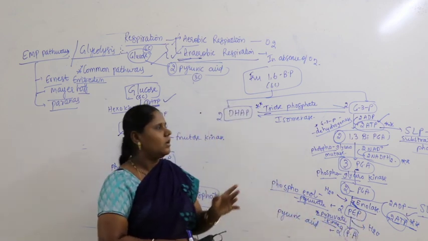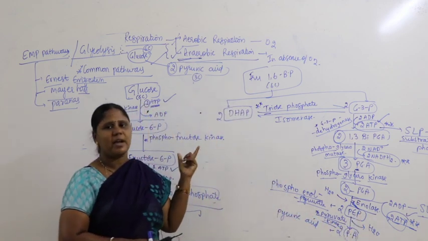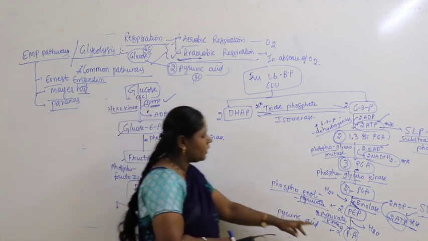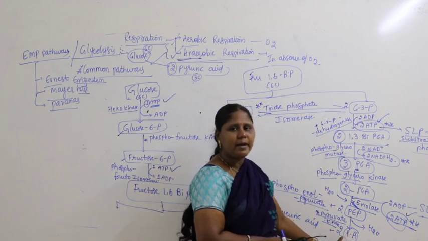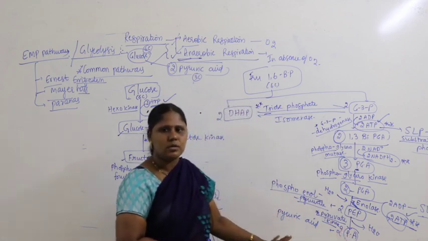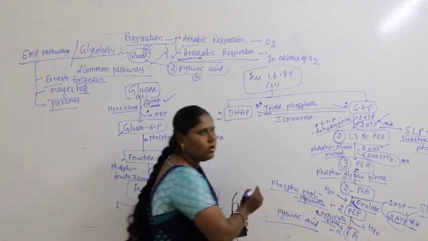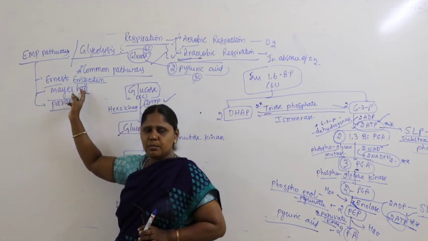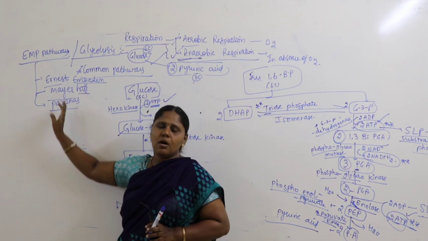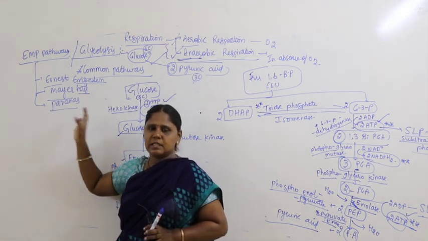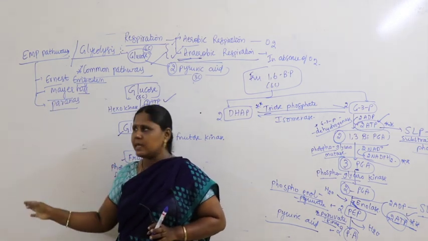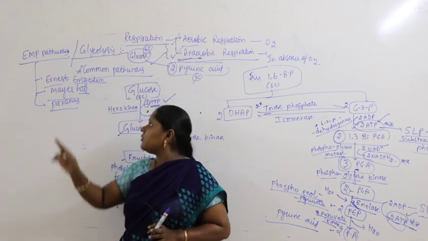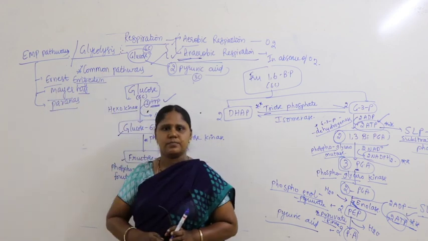So what is that? It's a total mechanism called glycolysis, where one molecule of glucose is getting converted into two molecules of pyruvic acid. So this is nothing but what we call glycolysis. Glycolysis was discovered by three scientists, Embden, Meyerhof and Parnas. All three scientists together succeeded in getting the result of pyruvic acid. So it's also called the EMP pathway. Itself is glycolysis.